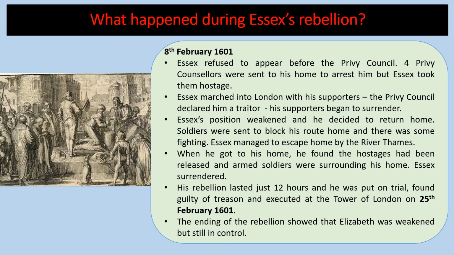He was put on trial just a few days later, found guilty of treason, and executed at the Tower of London only 17 days later on the 25th of February 1601. It's said that it took 3 blows of the axe to get his head off. The ending of the rebellion, of course, showed that Elizabeth was weakened but still in control.